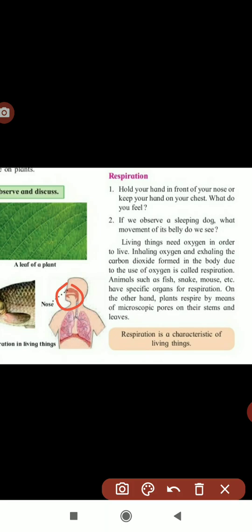Again, one more example they have given here. If we observe a sleeping dog, what movement of its belly do we see? If the dog is sleeping, its belly is going up and down, up and down.